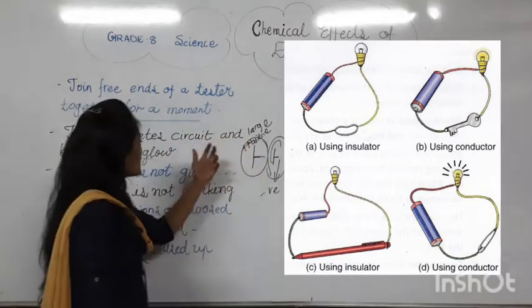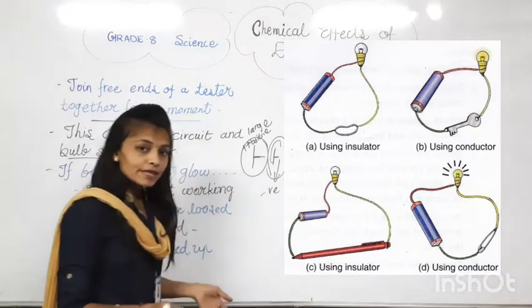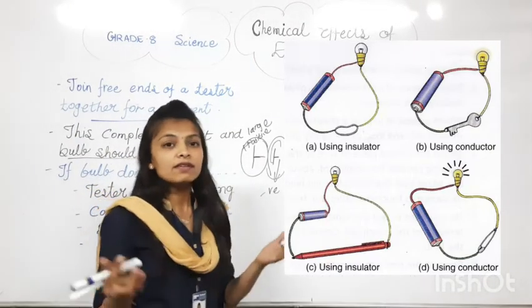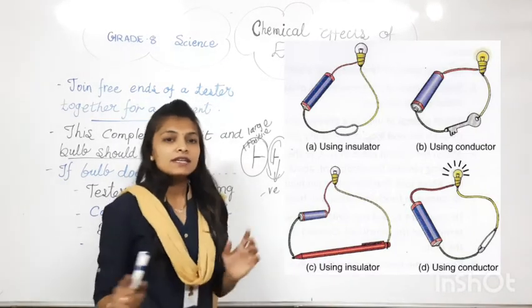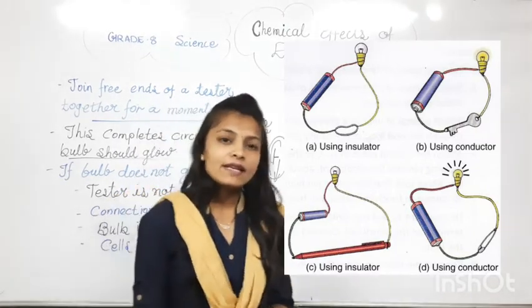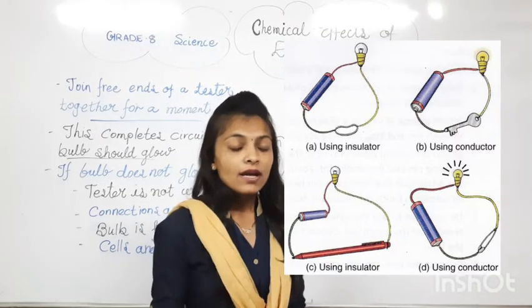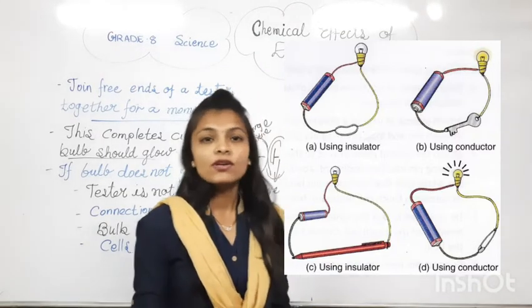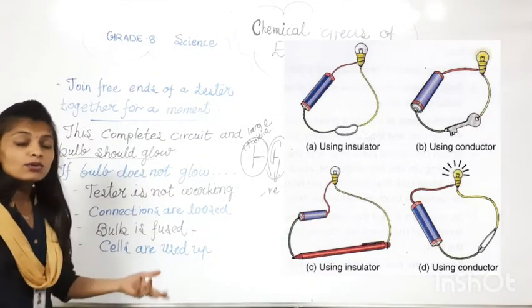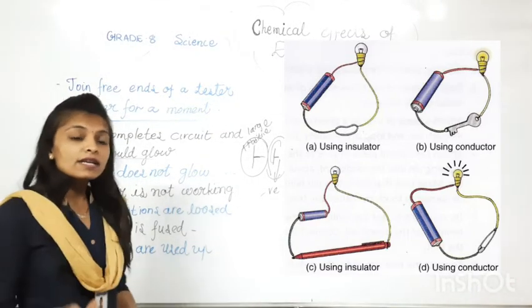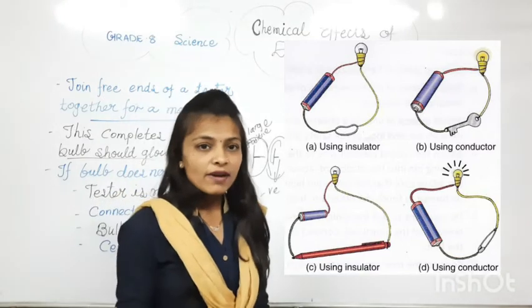Now, if the circuit is complete, that means if the wire connection is complete, then and only then the bulb should glow. Otherwise it should not glow. If the bulb does not glow, there are many possible chances. What is the fault? That we have to find out.